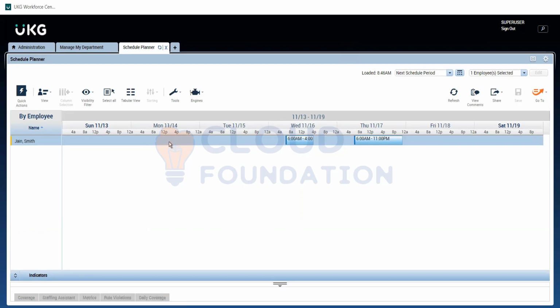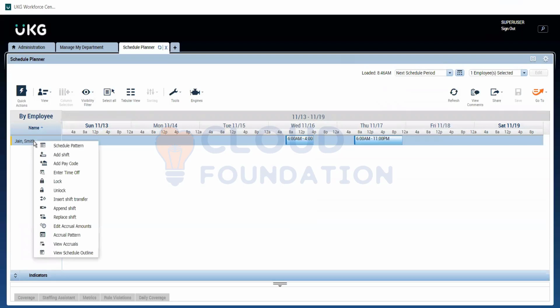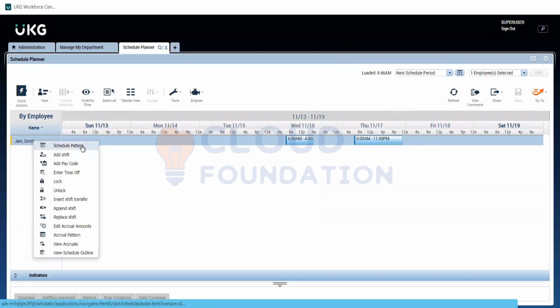So we'll tell the manager that we have created the schedule pattern with this name. The manager will go in here, right click on the name of the employee, and click on schedule pattern. Clear? Where are we clicking? Right click on the employee and click on schedule pattern.